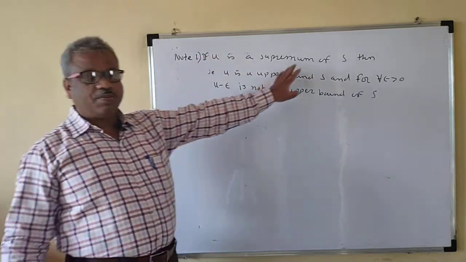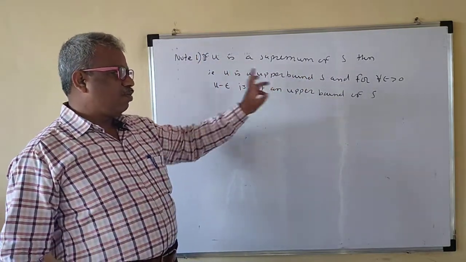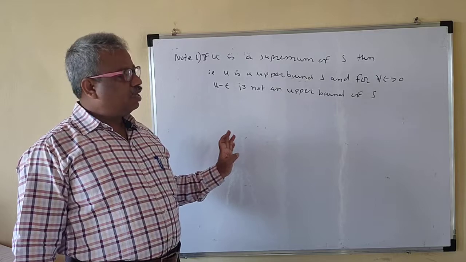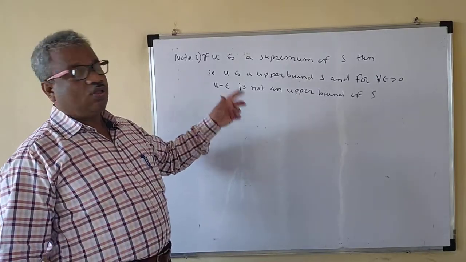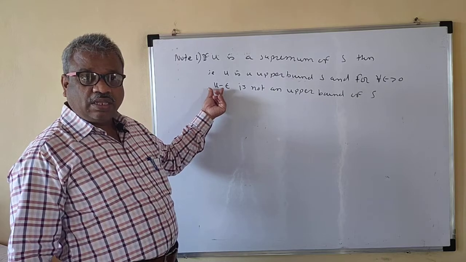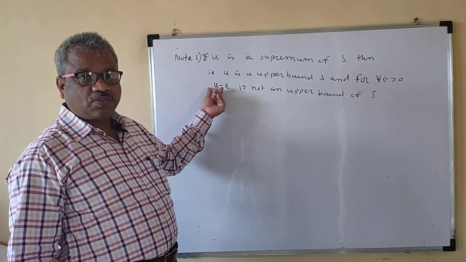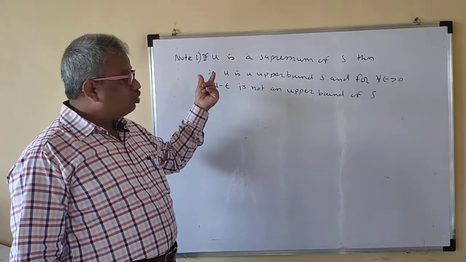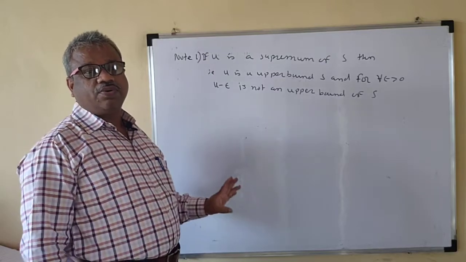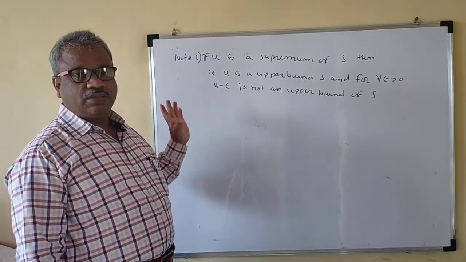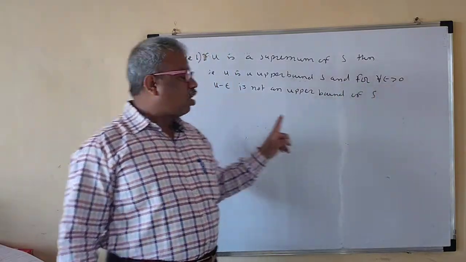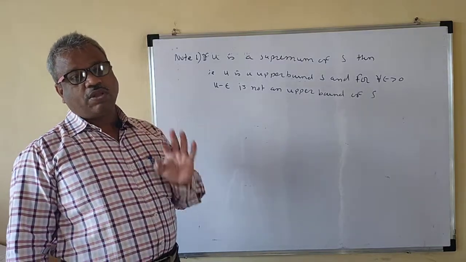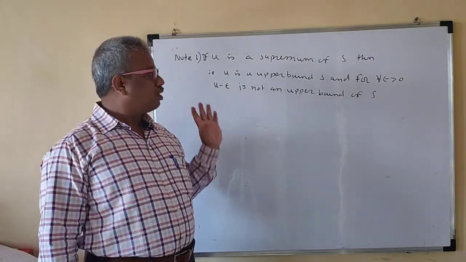U is said to be the supremum of S if U is an upper bound of S, and for all epsilon greater than 0, U minus epsilon is not an upper bound of S. This is also a definition. What is the meaning of this? U minus epsilon is a number less than U, because epsilon is greater than 0 and very small. U minus epsilon is not an upper bound of S. That means no number less than U is an upper bound of S.